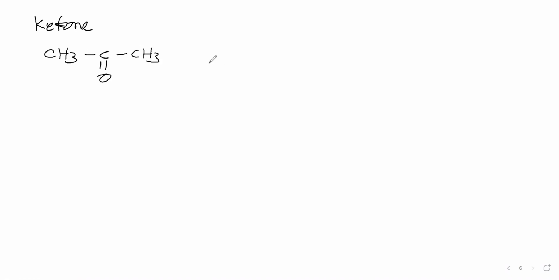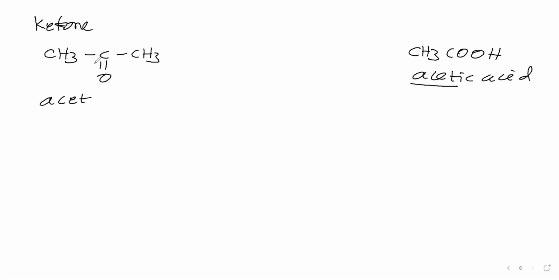For this, what is the common name we will say? Now I will take acetic acid. From this acetic acid, I will take this acet. That acet I have given. Then for ketone, the last 3 letters are there, that one you write: acetone. So the common name of this compound is acetone.